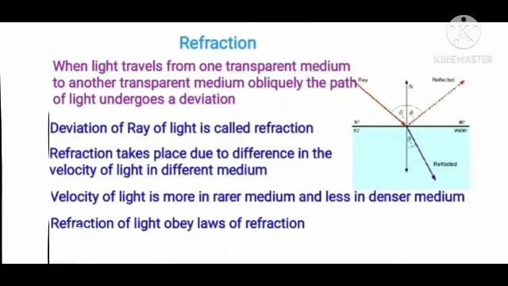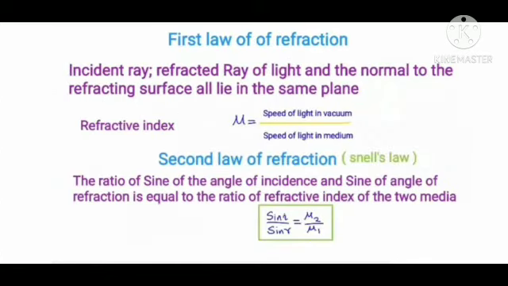Refraction of light always obeys the laws of refraction. First law: the incident ray, refracted ray and the normal lie on the same plane. Refractive index, mentioned as mu, is equal to speed of light in vacuum divided by speed of light in the medium. Second law is Snell's law. The ratio of sine of angle of incidence and sine of angle of refraction is equal to the ratio of refractive indices of the two media. It is otherwise written as mu is equal to sine i by sine r.